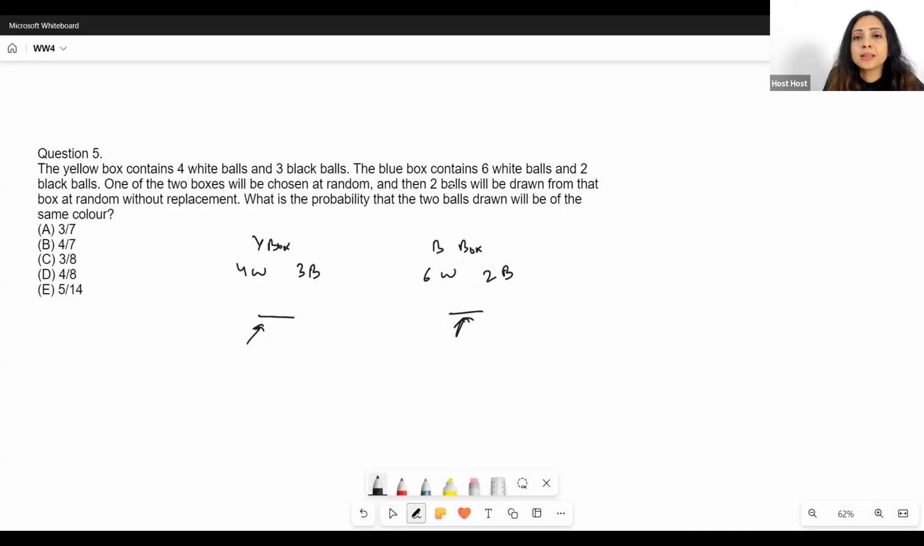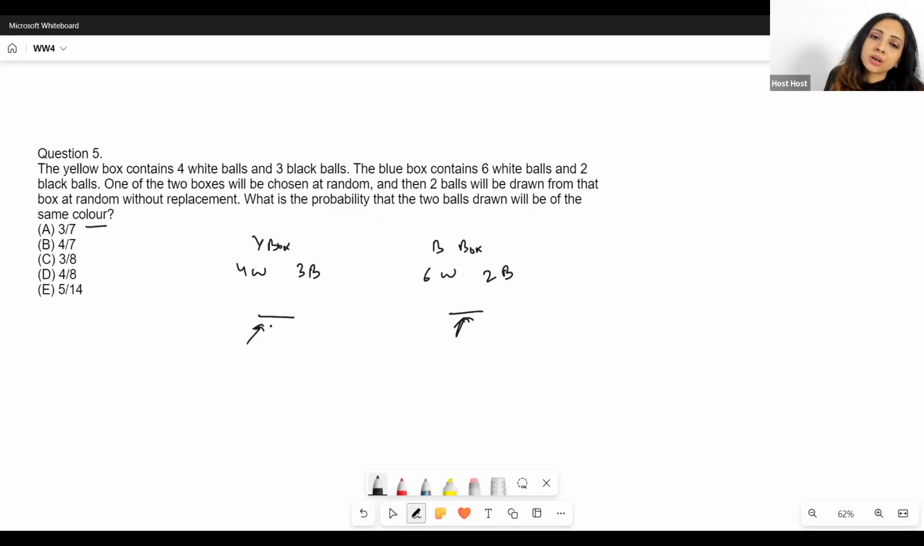Okay. And then two balls will be drawn from that box at random without replacement. Two balls at random means we'll just use combinations, right? We'll just say 4C2, 7C2, whatever. So we're just picking them both together. Okay, so what is the probability that the two balls drawn will be of the same color?